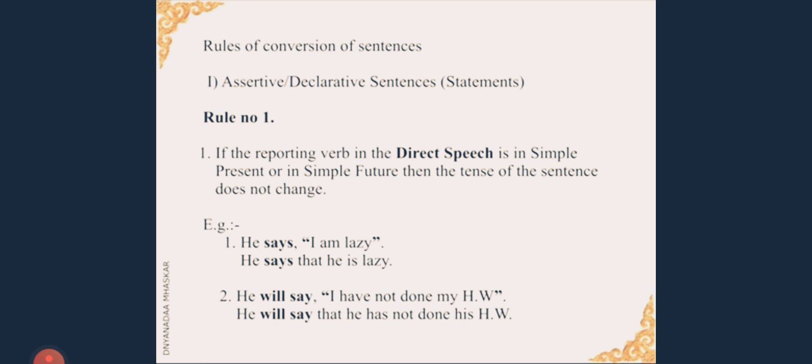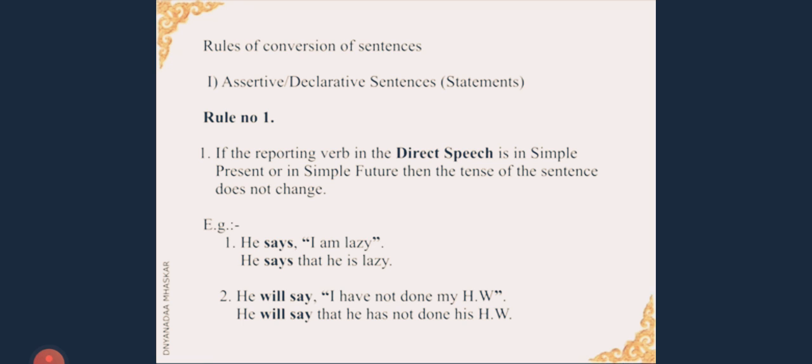Okay, the first example: he says, "I am lazy." Says is the reporting verb, it is in simple present. The indirect speech is, he says that he is lazy. Can you see, we have not changed the tense of the sentence. Why? Because the reporting verb is in simple present. Fine, we have used the conjunction that, we have changed the pronoun I into he. But we have not changed the tense. Am is in simple present, is also in simple present.